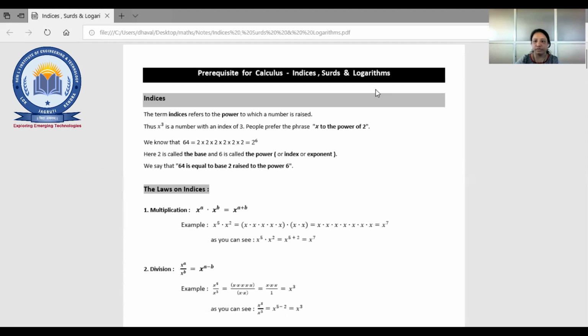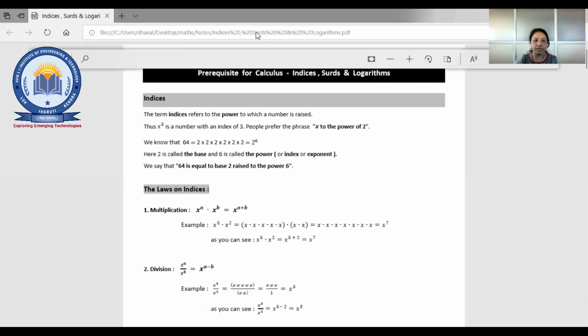Okay, fine. So we'll start with the concept of indices. First, we'll start with that one.